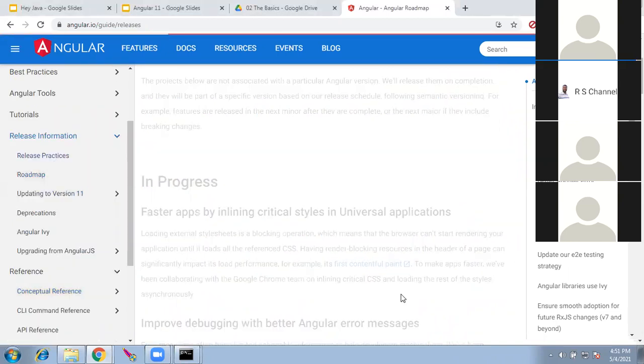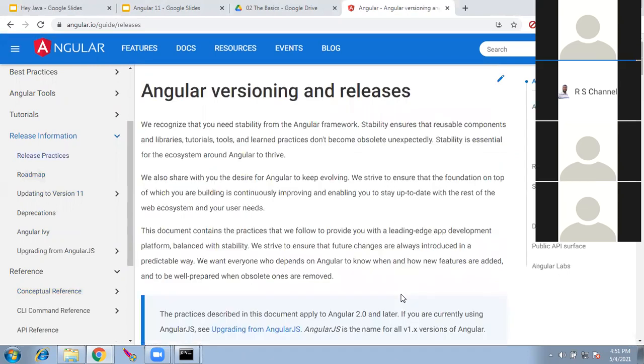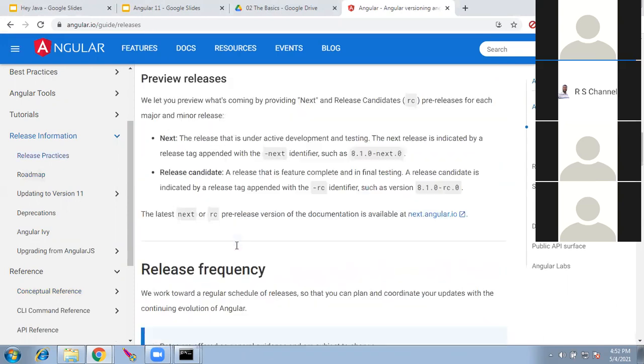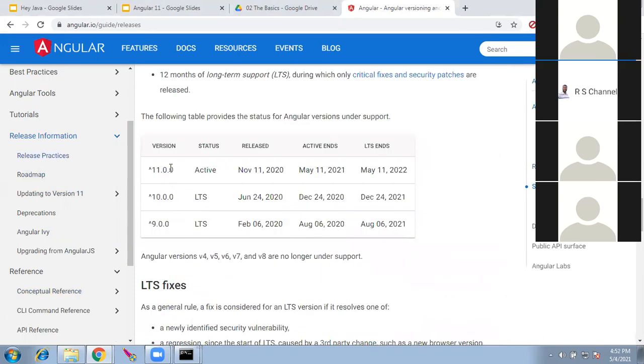In the release practices, they've given the version numbers, the status, the release date, and when it is ending.